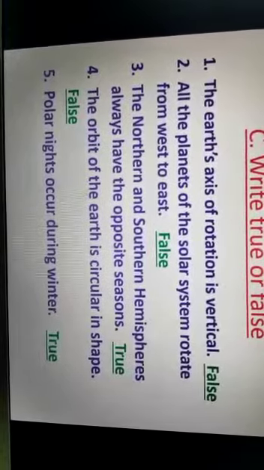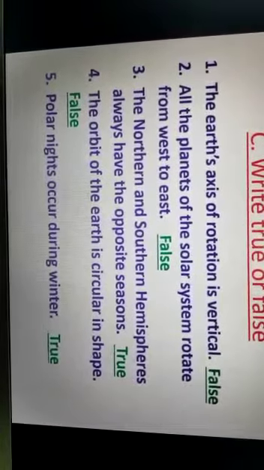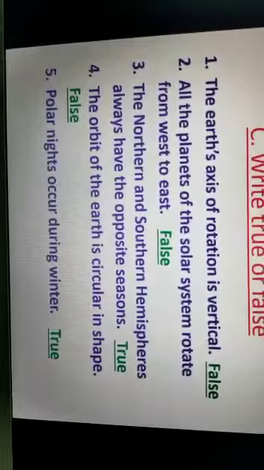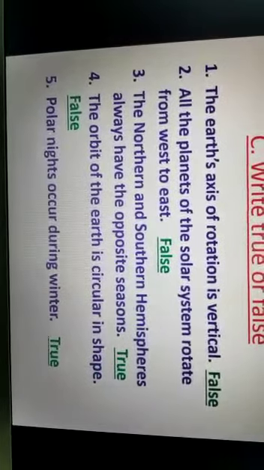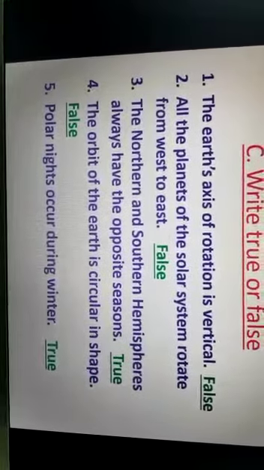Number 2, all the planets of the solar system rotate from west to east. It is also a false statement.